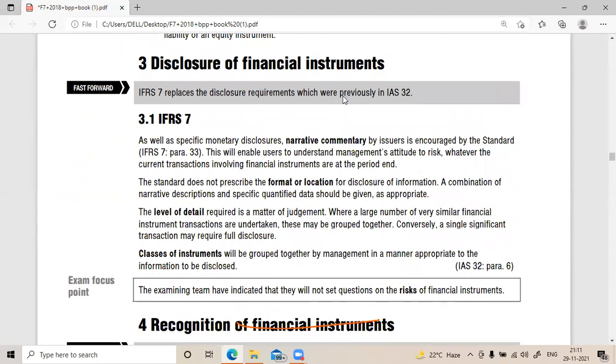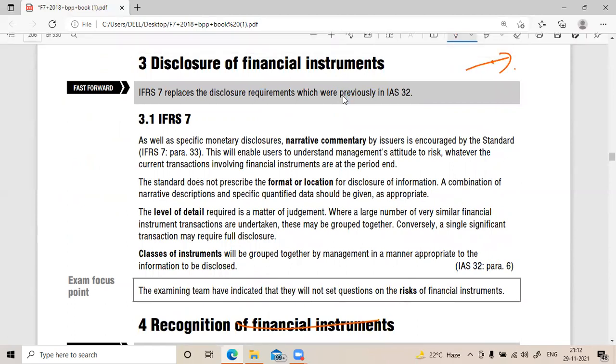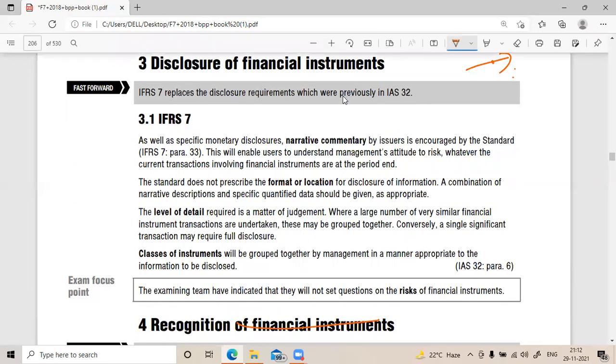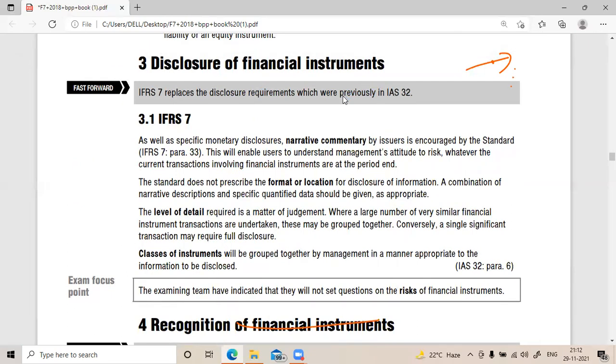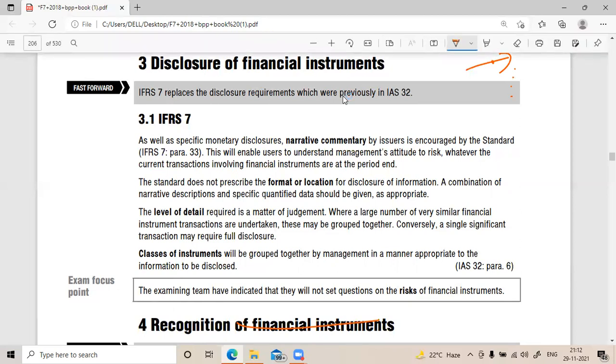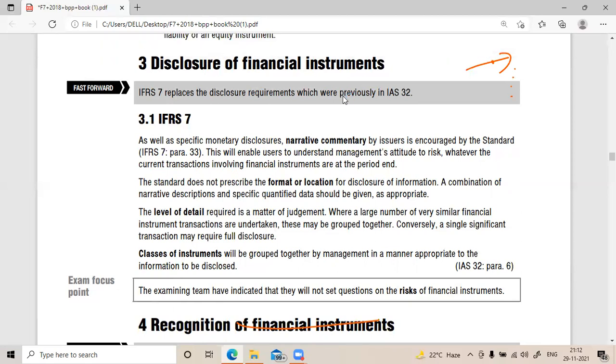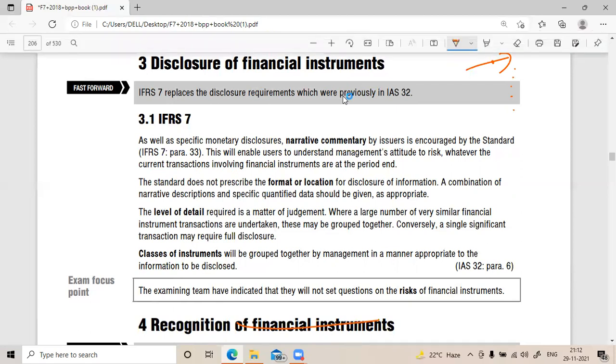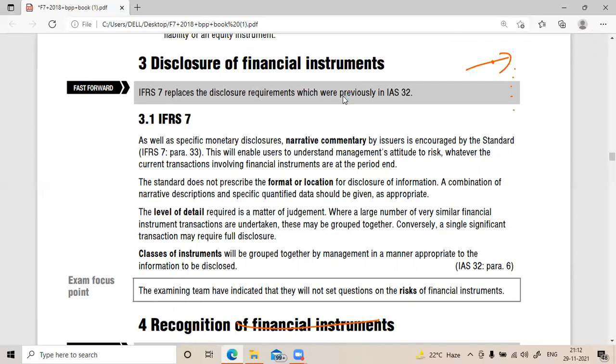Disclosure of financial instruments: they will give all the details in the footnotes regarding the nature of the financial instrument. For an investor, it will be an asset, so he will show in which company he has invested, how many shares or bonds he has, what interest he is getting from the company in the form of coupon payments, and what kind of bond it is, coupon bond or zero coupon bond. All these things he will mention in the footnotes. Okay, sir.